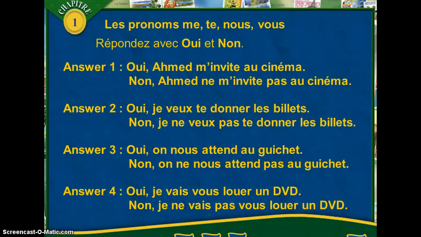Here are the answers to the questions that you have rewritten. So each one of these, we have to know where the ne and the pas go around what kind of verb, if it's in the present tense, if it's a verb plus the infinitive. And we won't be talking about the passé composé for a little while with this stuff.